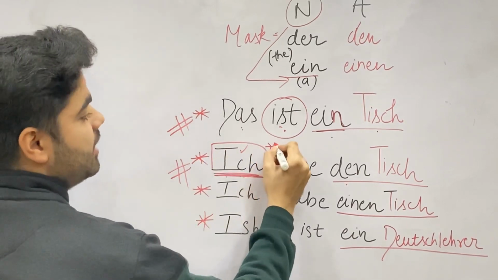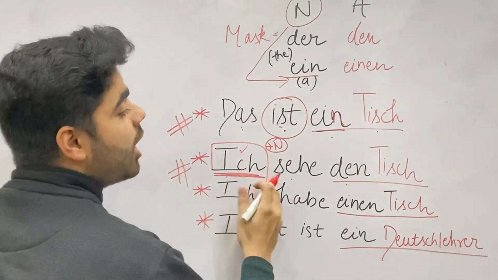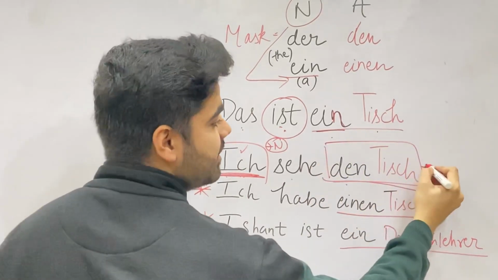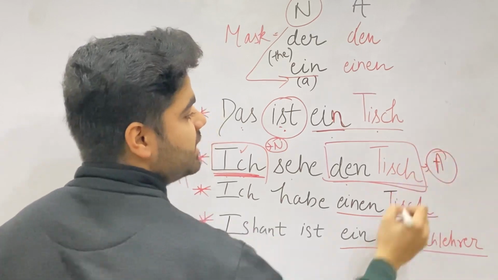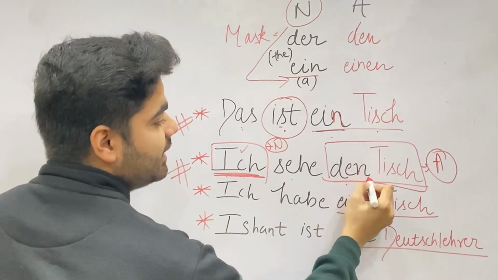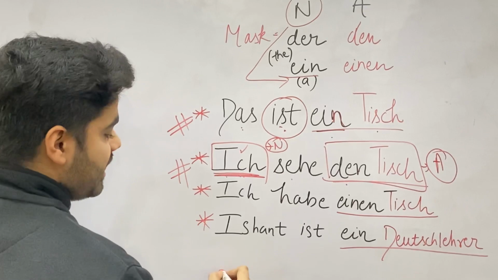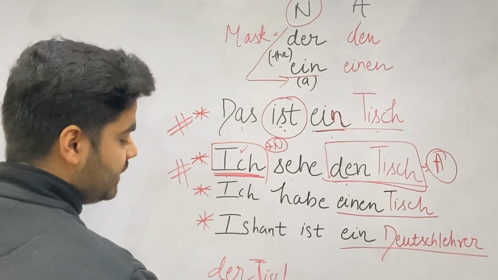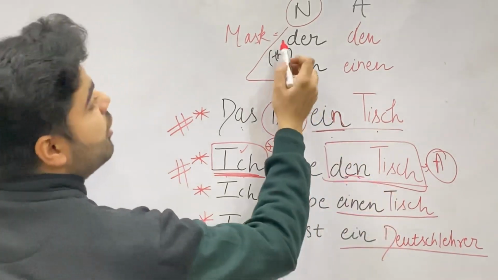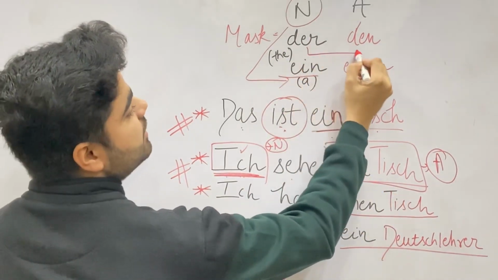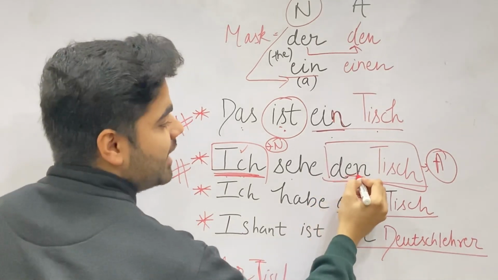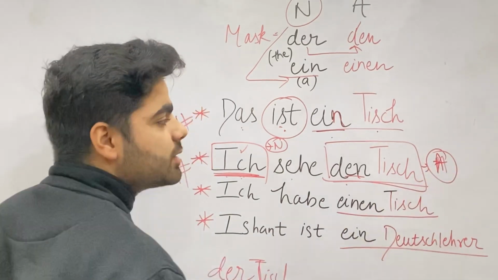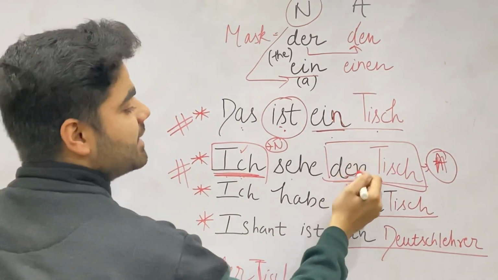nominative. And what I am seeing, this table, will become accusative. And why does it have den Tisch? The article of Tisch is der Tisch. But here it is den, because in accusative der changes into den. That's why we are using den here. So, ich sehe den Tisch. Here it is acting as an accusative direct object. That's why it is den.